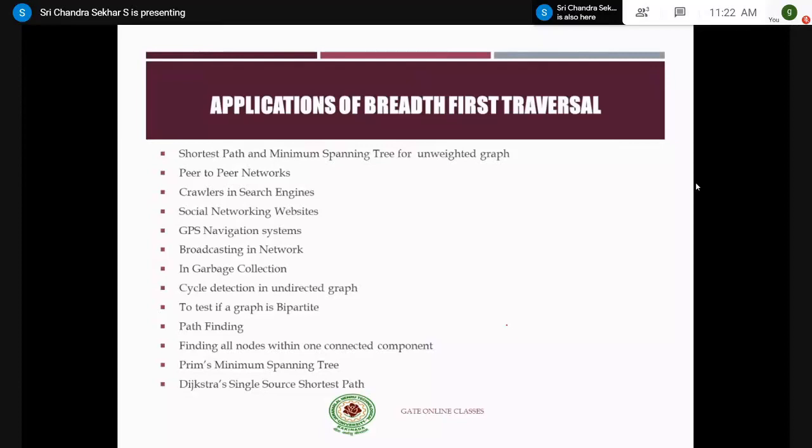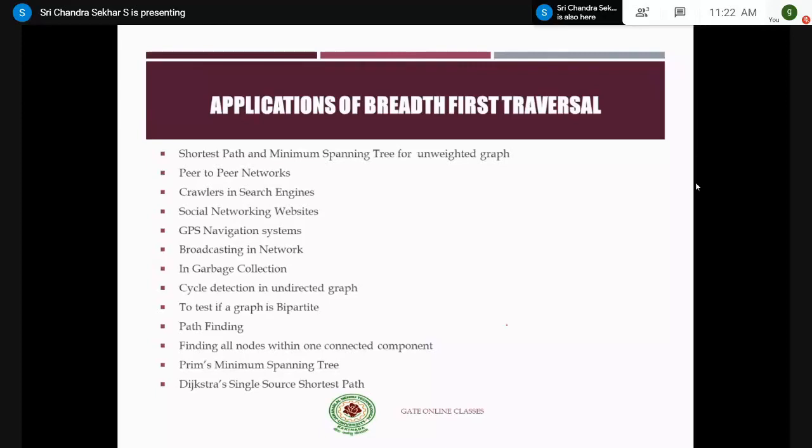There are many real life examples of these graphs, and some applications of why we need traversal. We know traversal means you are searching for a particular node, or you want to process that graph, so you have to go for the concept of traversing. You start from one vertex and visit all the vertices; that is called traversal. So for everything, traversal is very important, and we have a lot of applications of breadth first search traversal.